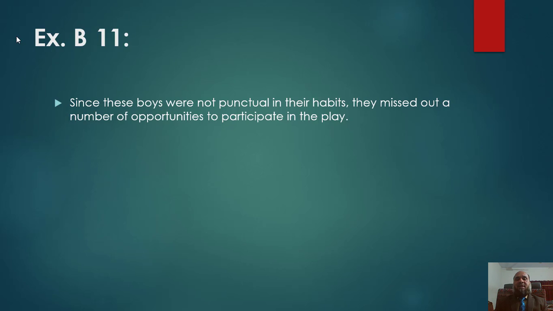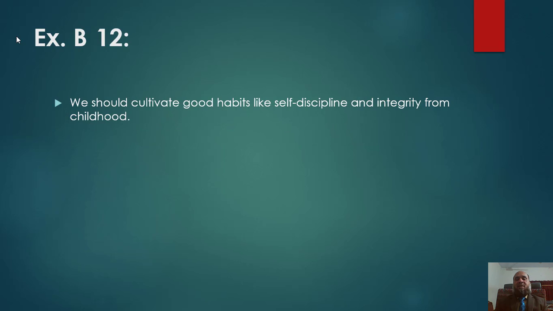Now, sentence number 11. Since these boys were not punctual in their habits, they missed out a number of opportunities to participate in the play. Obviously, there are two clauses in the given sentence. Now we'll have to identify whether there is dependency in this sentence between the two clauses or they are independent clauses.